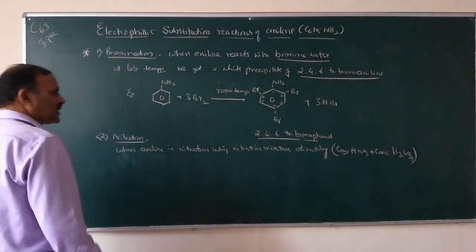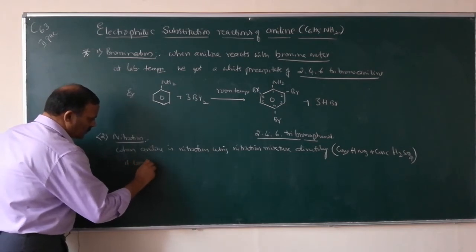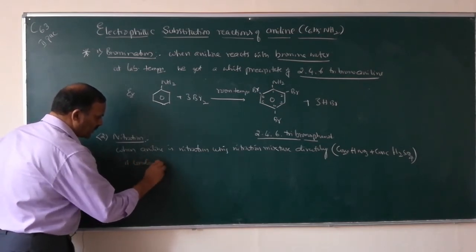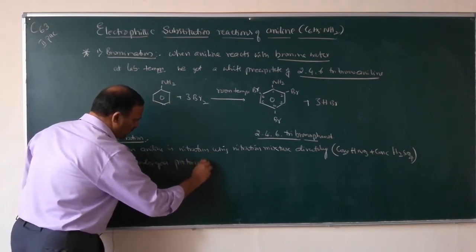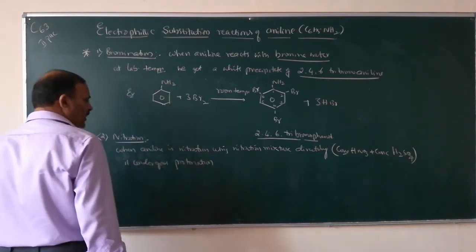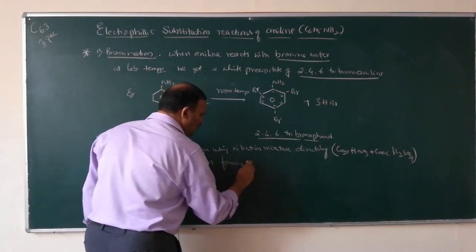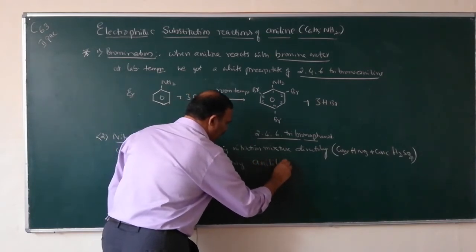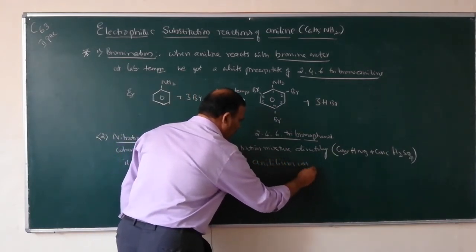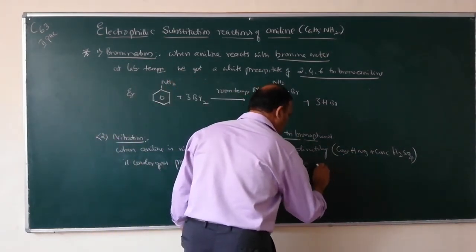Aniline undergoes protonation, forming anilinium ion.